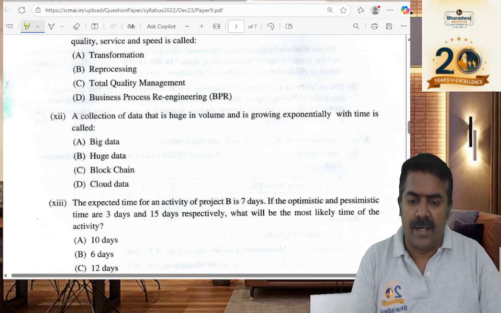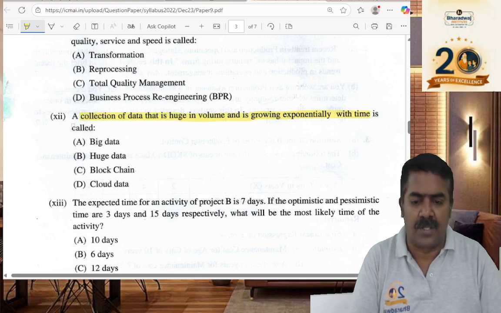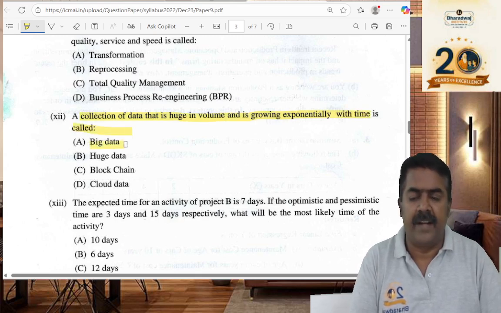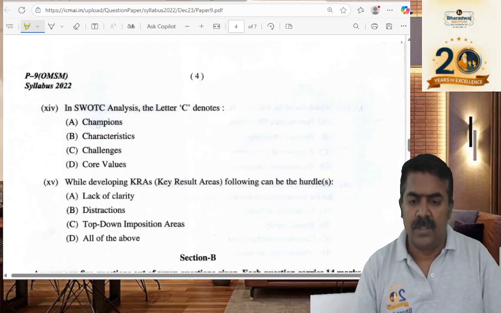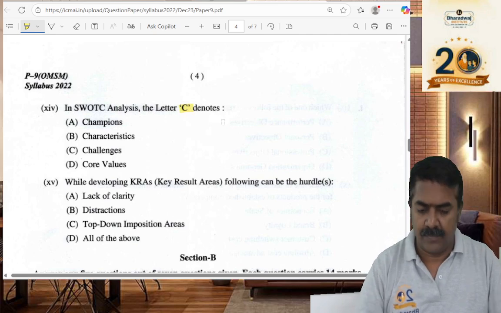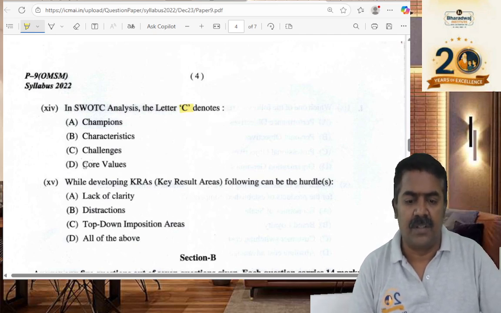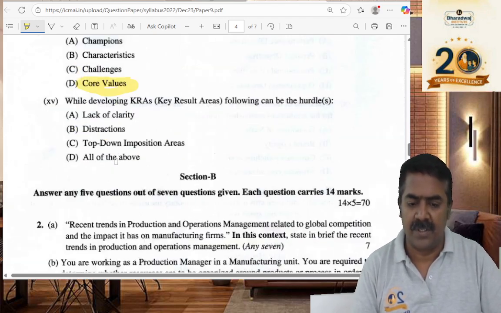Put this: a collection of data that is huge in volume and grows exponentially with time is called as which data? Big data. C refers to, letter C refers to which one? Core values.